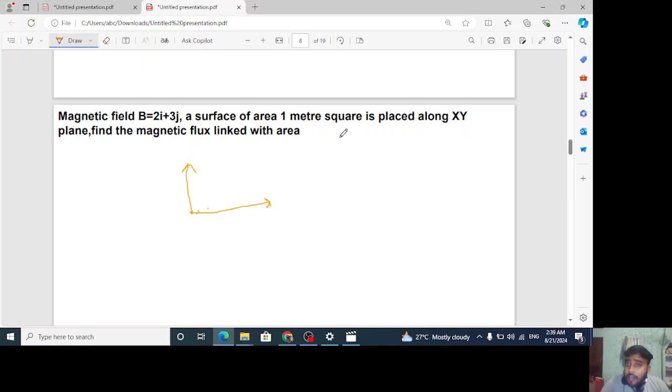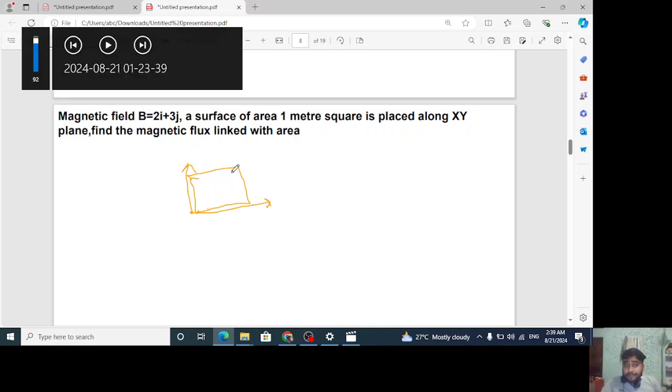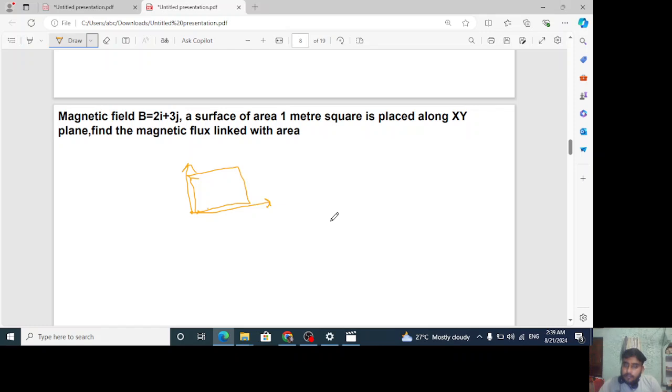It is placed along the XY plane only. Understand? This is our area vector. Now what is it asking us? It is asking, beta, the value of the magnetic flux linked with the coil.